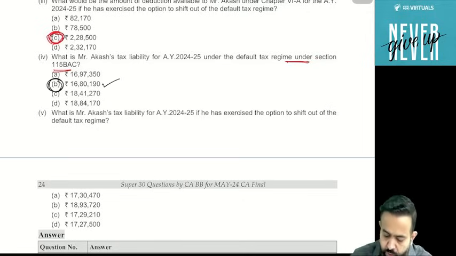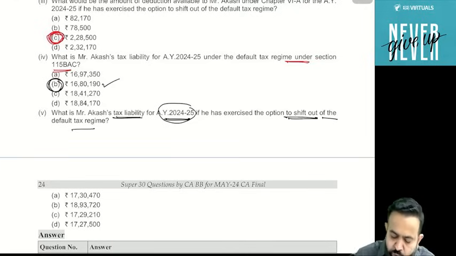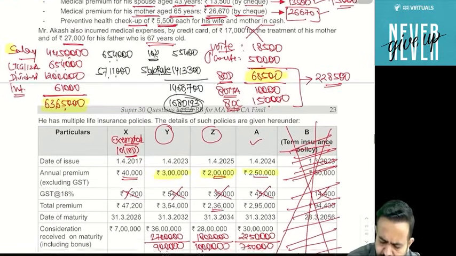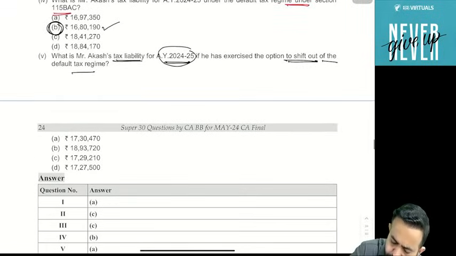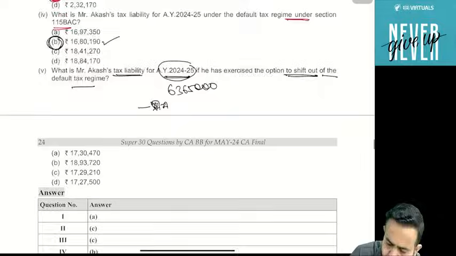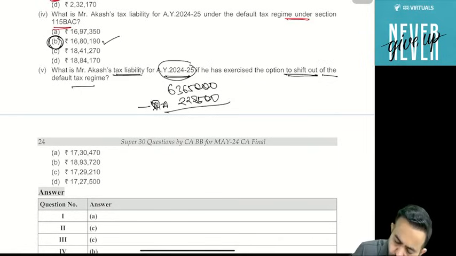Now the last part. What is Akash's tax liability for assessment year 24-25 if he has exercised the option to shift out of the default tax regime? Hey guys, if he is shifting out, then his income will be 6365 was his income, minus deduction under chapter 6A. Under chapter 6A deduction, we calculated that it was 228,500. So 228,500. So the remaining amount comes to 6136,500.